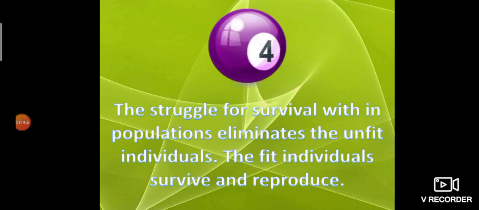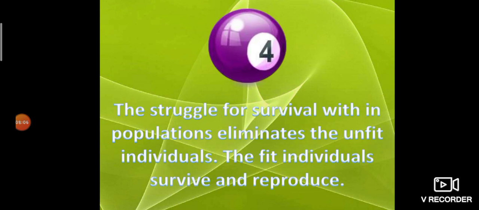The survivor will be fit for that environment, and the one that dies or loses will be unfavorable, or unfit, for the environment. So the fit individuals will survive and reproduce. The fit individuals which possess favorable variation survive and reproduce. This is called natural selection.